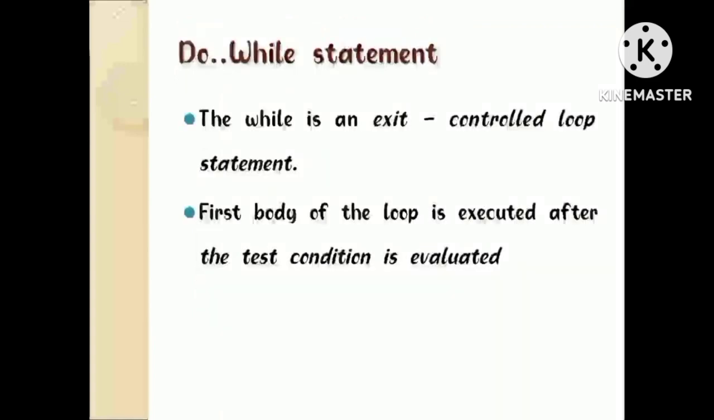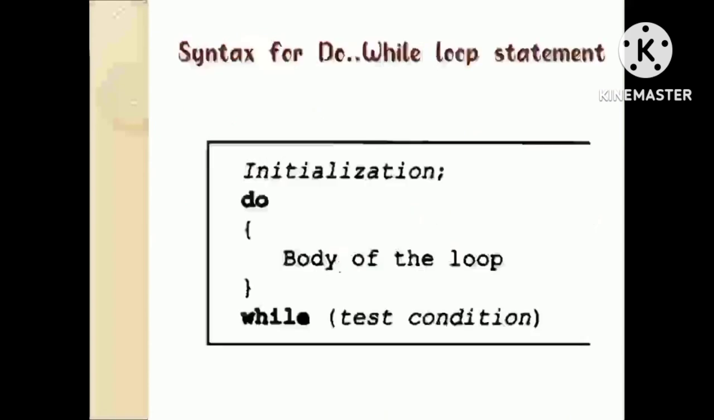Do-while statement. The do-while loop is a variant of the while loop. This loop will execute the code block once before checking if the condition is true. Then it will repeat the loop as long as the condition is true. It is an exit controlled loop statement. Syntax for do-while loop statement: initialization; do { body of the loop } while (test condition). First, the body of the loop is executed, and after that the test condition is evaluated.